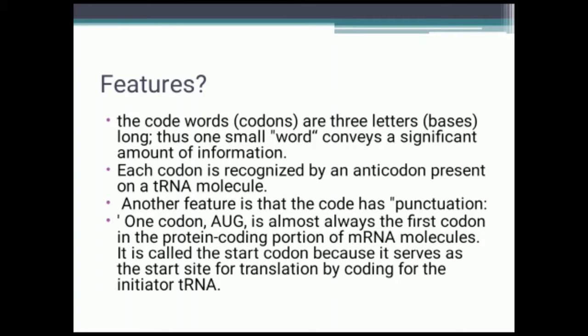Another feature is that the code has punctuation. One codon, AUG, is almost always the first codon in the protein coding portion of an mRNA molecule.